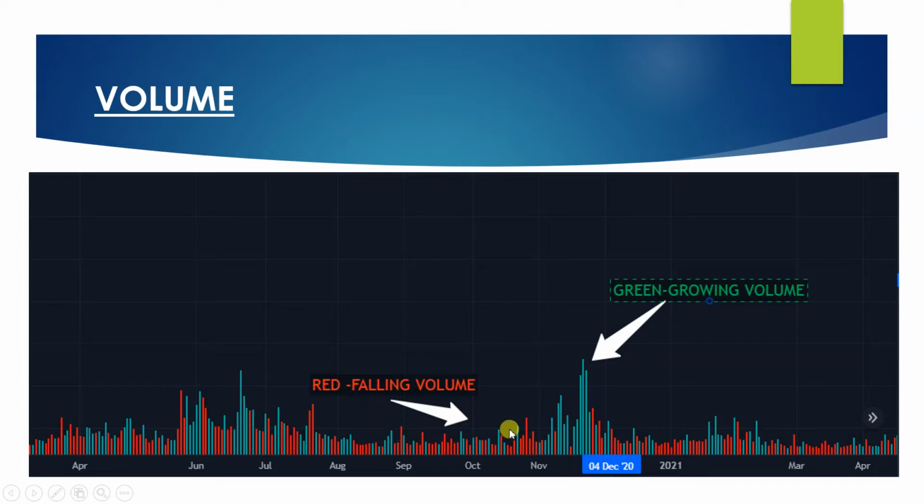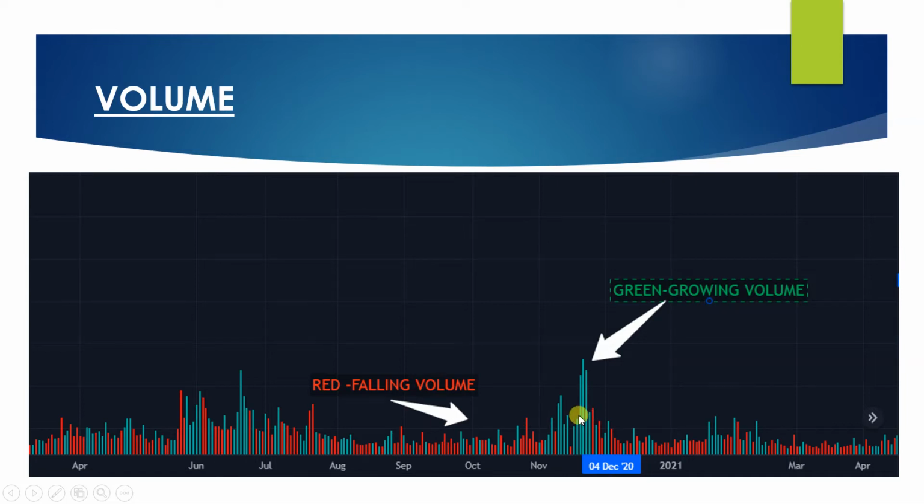For example, on the support level, you find bigger red candles, but the price is not falling. What does that mean? I feel like the price is not falling, volume is rising at the support level. That simply means that people must be accumulating within this red shadow of the candle bar. So this is what I wanted to show.